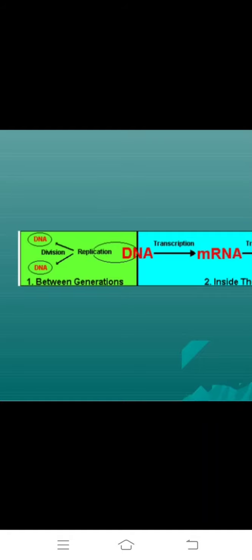Okay, we observe DNA division and replication, and first one is the transcription. DNA, how it is formed, first in the nucleolus, DNA is copied into mRNA, which is called transcription. After mRNA it goes out into cytoplasm, it is translated, after that it comes to participate in protein synthesis.